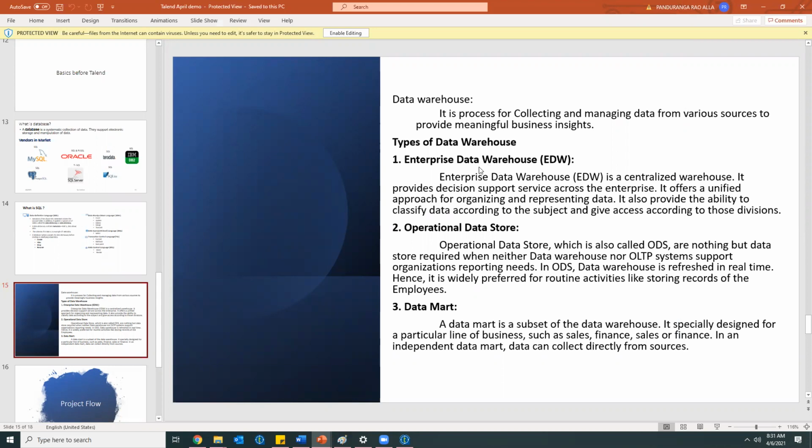So in data warehouses, we'll have different data marts. As I told earlier, accounts related info will be there, that we can call one data mart. And then loans department info will be there, that we can call another data mart. In a single database we'll have different subsets. It's like in our houses we see shelves, right? In shelves we have different tracks. Like that, in a single database we have different tracks.